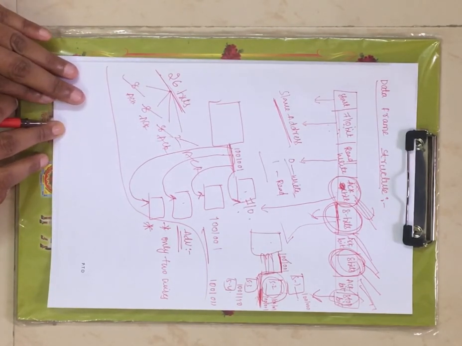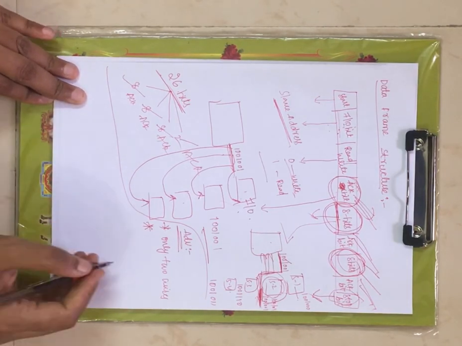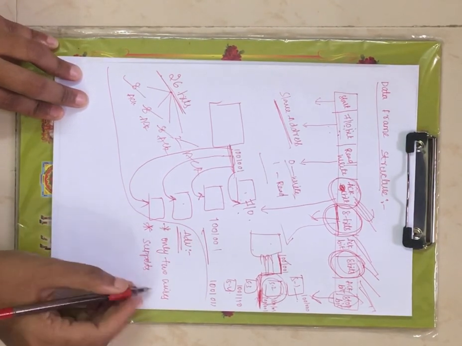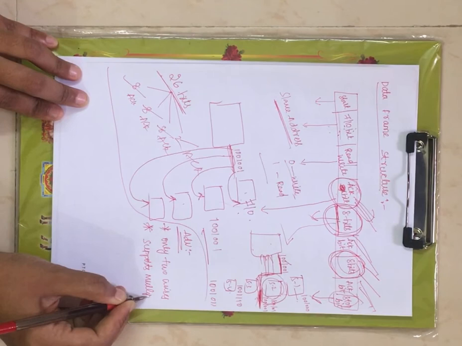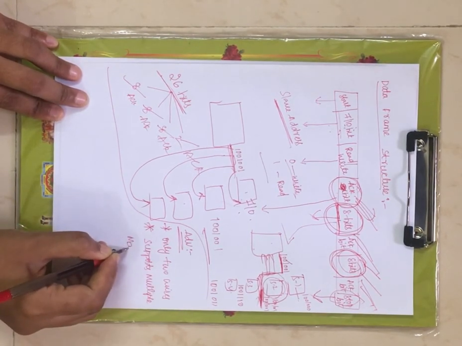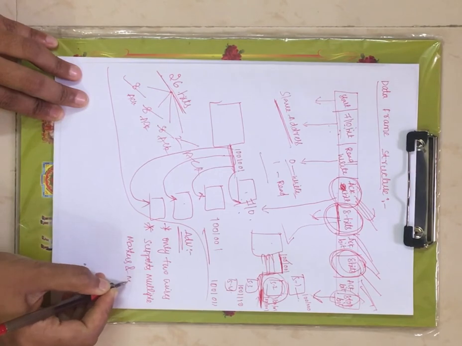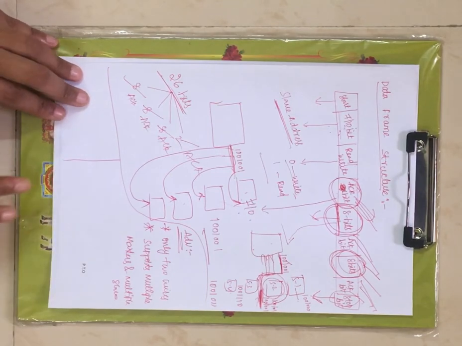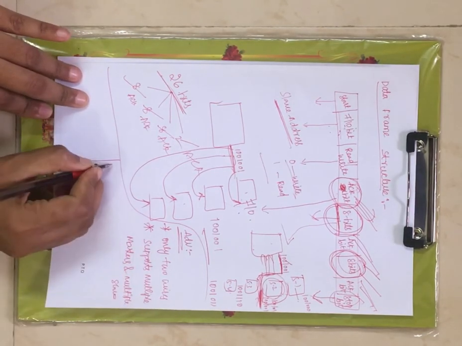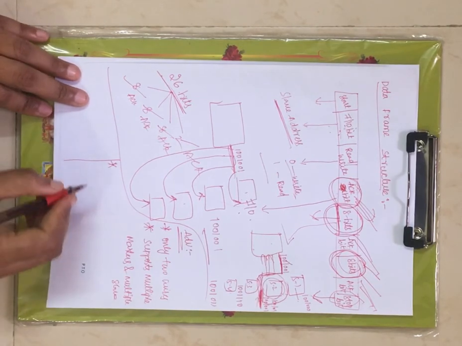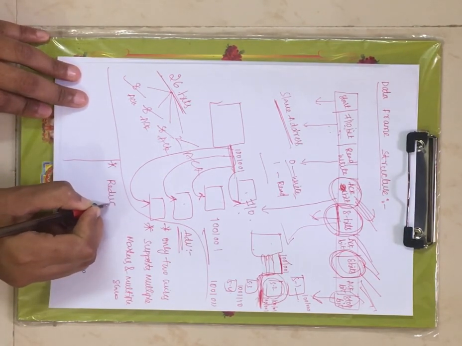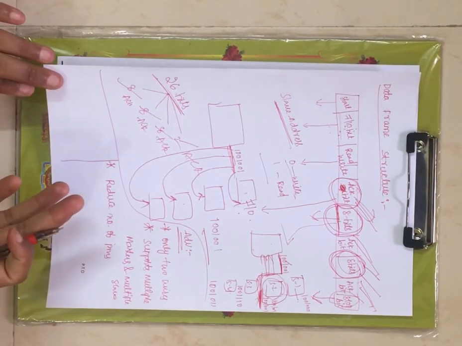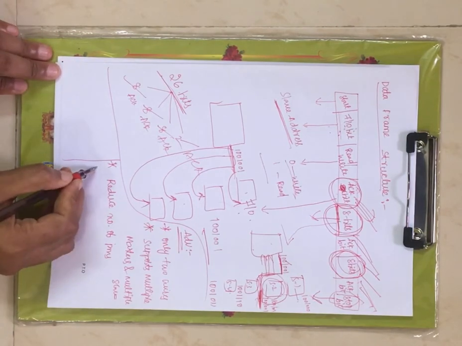Now coming to the second advantage, it supports multiple masters and multiple slaves. The second advantage of I2C protocol is it supports multiple masters and multiple slaves, right? Now coming to the third advantage, reduced number of pins. It has only a small number of pins. We have only 2 pins, one is SDA and another one is SCL, right?